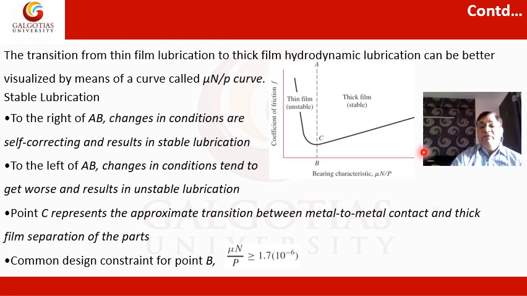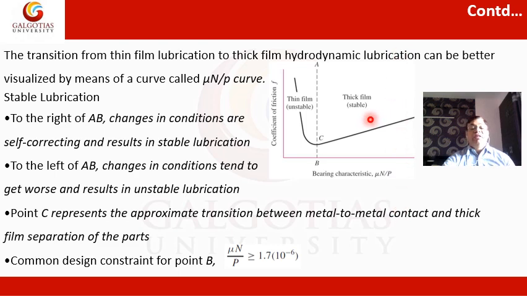Here we are interested only in the thick film region, the stable region, because the success of the bearing depends only on this region. To the right of AB, the changes in the condition are self-correcting, self-adjusting, and result in stable lubrication. Towards the left of AB, this is a transition line, a boundary film.